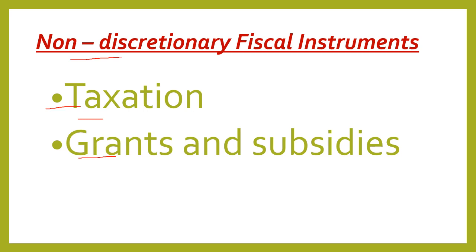Now, how do grants and subsidies work? During a boom, grants and subsidies come down on their own, meaning there is a cut in government expenditure. During a depression, on the other hand, grants and subsidies tend to rise, so government expenditure increases.